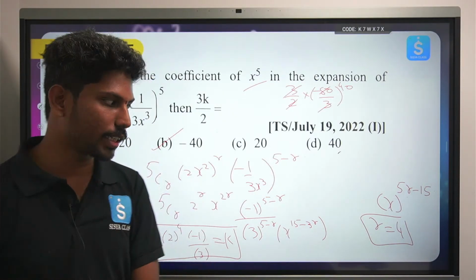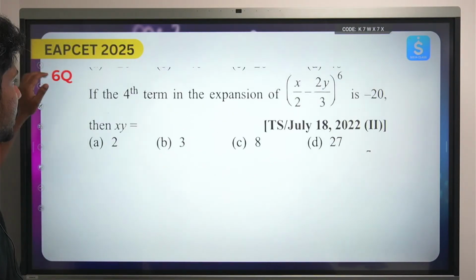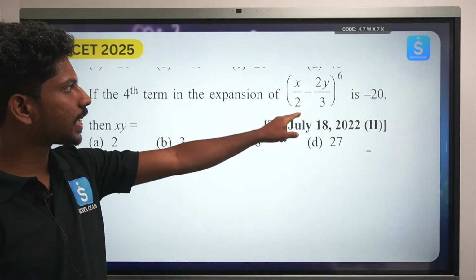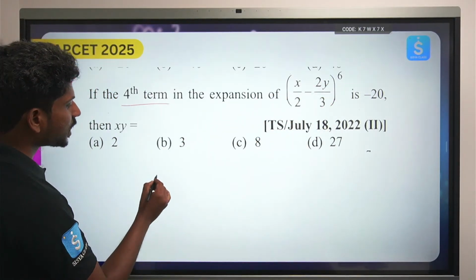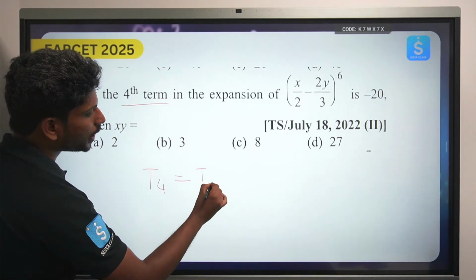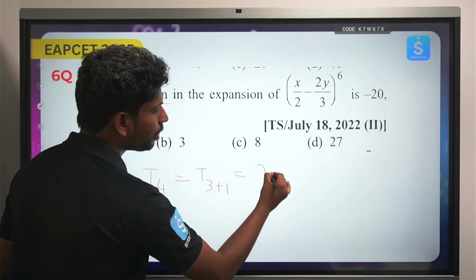He is not interested in the steps. That is how we got. See the next question. If the fourth term of the expansion (x/2 - 2/y)^6 is -20, he's saying this is the fourth term. So the fourth term, I can write it as T(3+1). So that will become nC3.